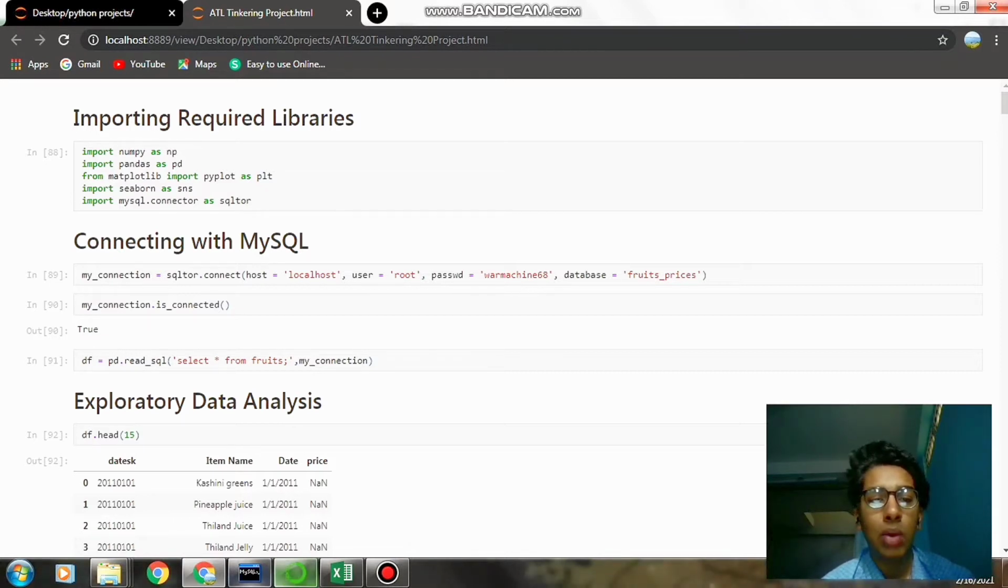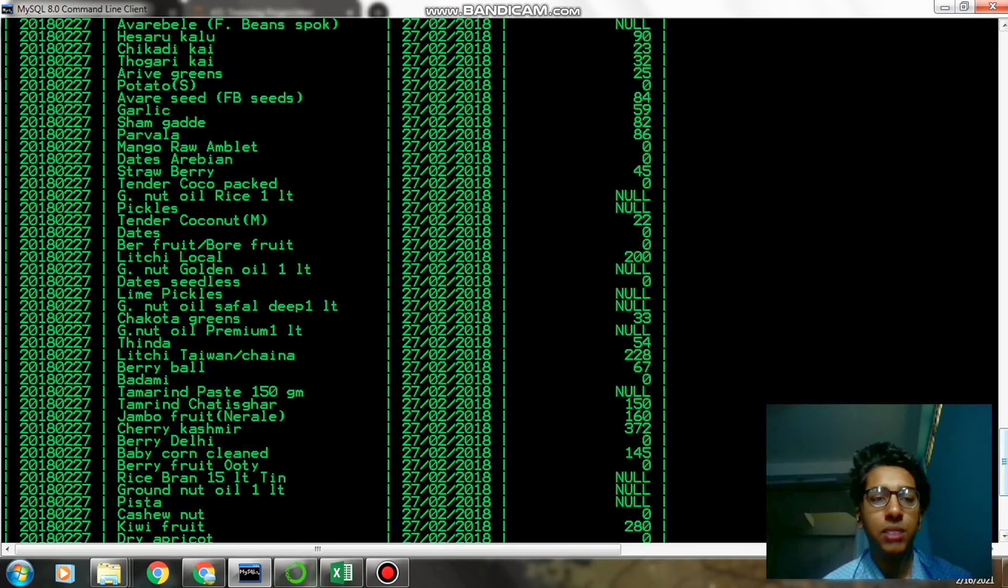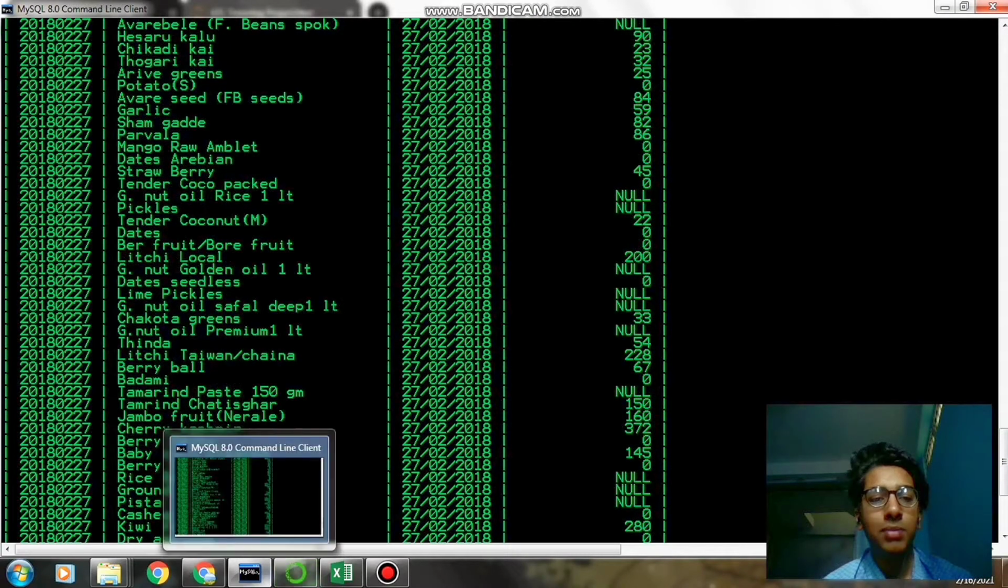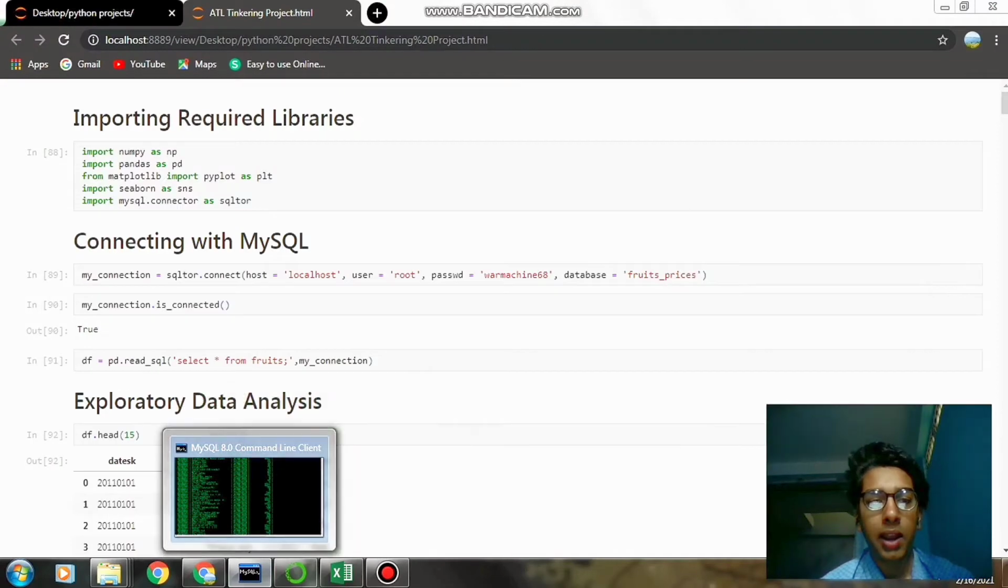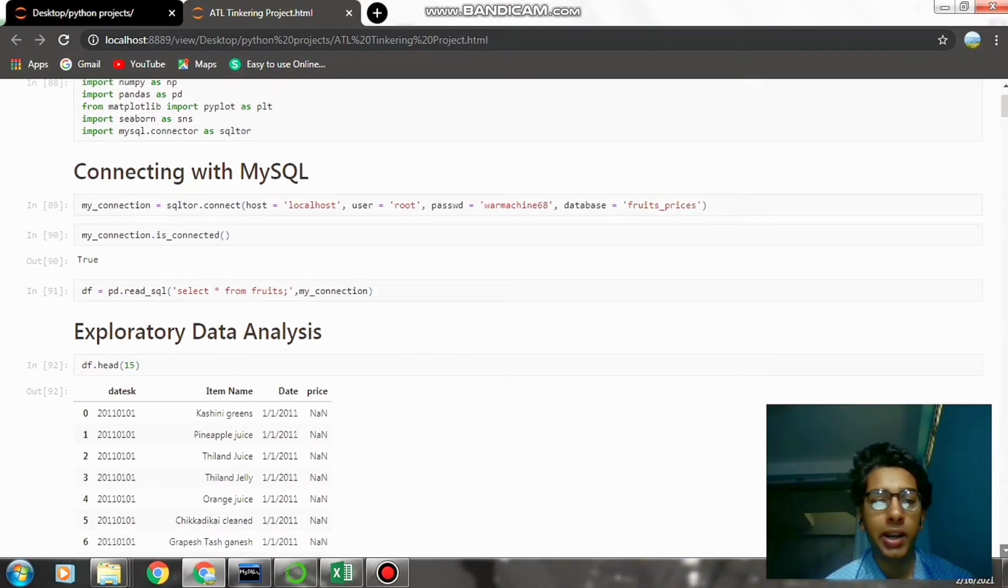So now I have transferred all my data into SQL because, as we all know, Excel really struggles a lot when it comes to working on big data sets. So here we can see that same table in SQL. I have transferred it in SQL so that our work becomes easier. And then we moved ahead with our exploratory data analysis.